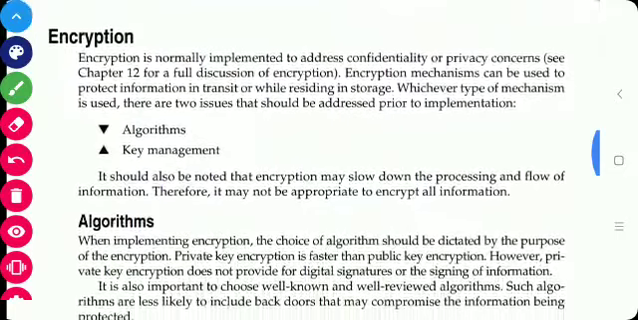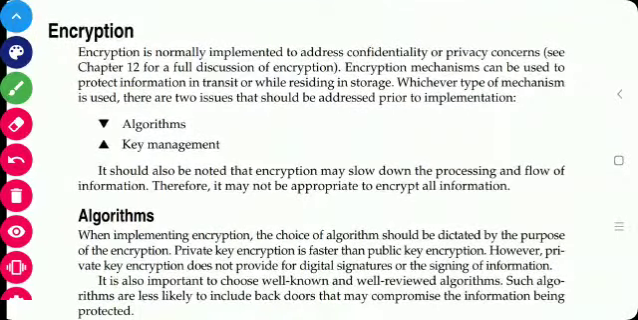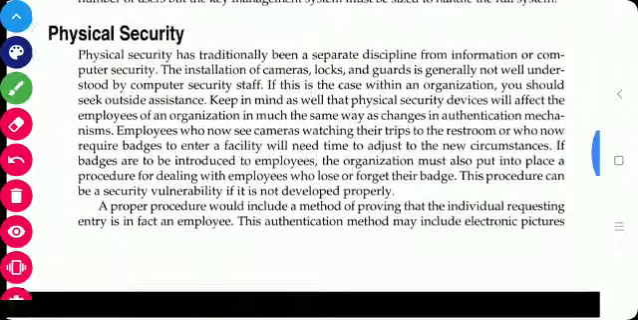Then encryption. As we know, encryption is normally implemented to provide confidentiality and privacy when certain information is transmitted from one user to another user. So encryption mechanisms are used, and there are two issues for encryption, that is algorithms and key management. Which algorithm should be used for the encryption is also an important part. And then key management, how the key should be generated and how the key should be distributed to all the users. So these are the main issues for encryption, that should be implemented in the implementation phase.